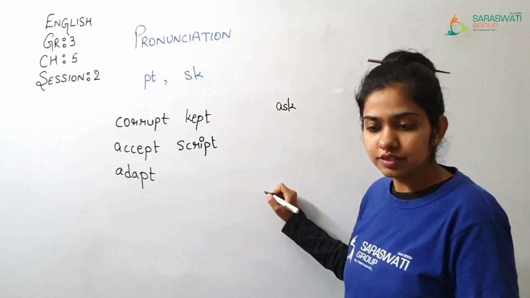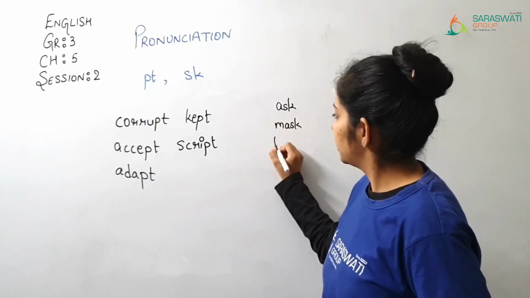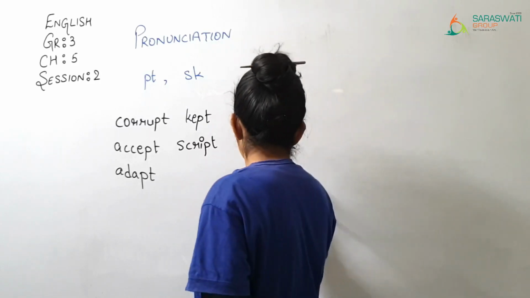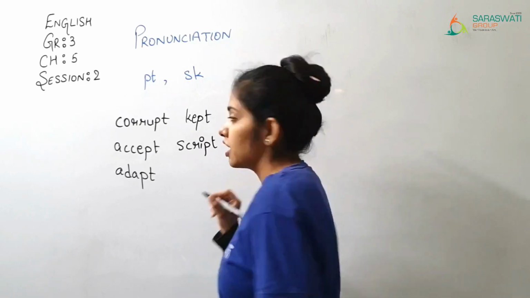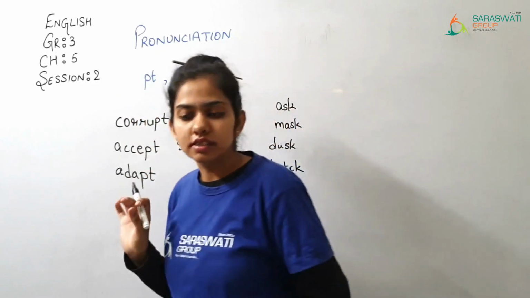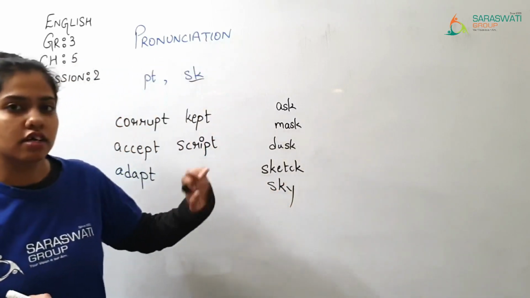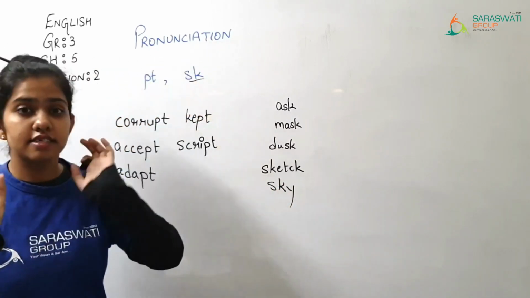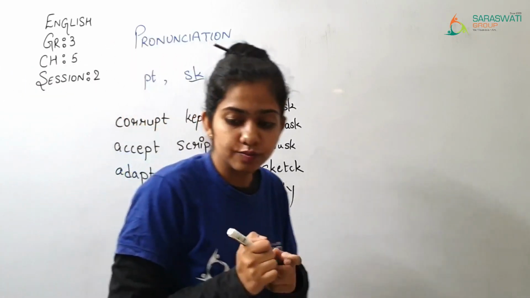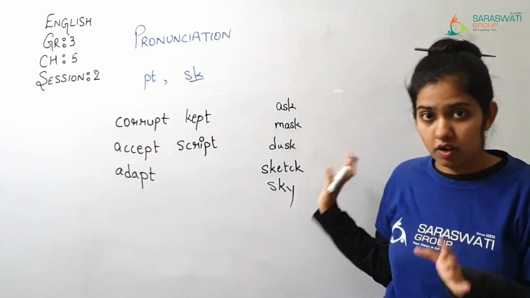Ask, mask, dusk, sketch, sk. The pronunciation of these is sk and this is t. Okay, then sky, sky, sk. The pronunciation of this is sk and for this is t. Okay, so now as you know, you come to know about the pronunciation, right?